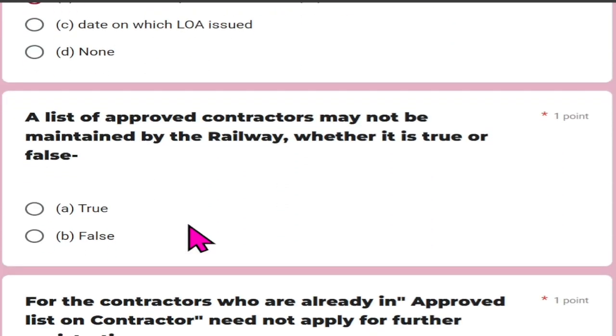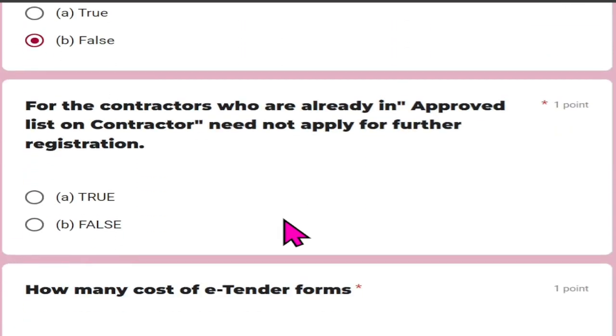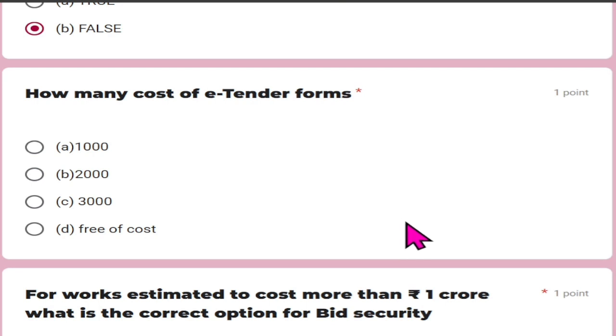A list of approved contractors may not be maintained by the railway, whether it is true or false. And it is false. A list of approved contractors must be maintained by the railway. The contractors who are already in the approved list of contractors need not apply for the further registration. Is the statement true? So here the statement is false. The contractors who are already in the approved list of the contractor need to apply for the further registration every year. What is the cost of e-tender forms? Those tender forms are given free of cost.